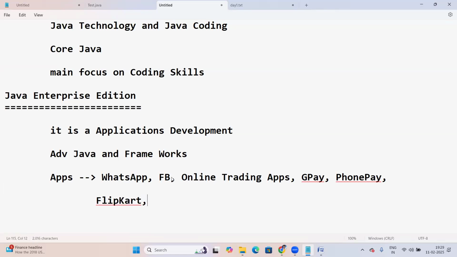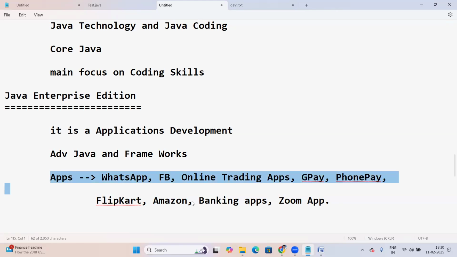Flipkart is a shopping application. Next, Amazon, right? Amazon is an online shopping application. Next, banking applications, banking apps. Like that, there are many applications. Even Zoom, the Zoom app, an online meeting application, right? Like this, there are many applications.